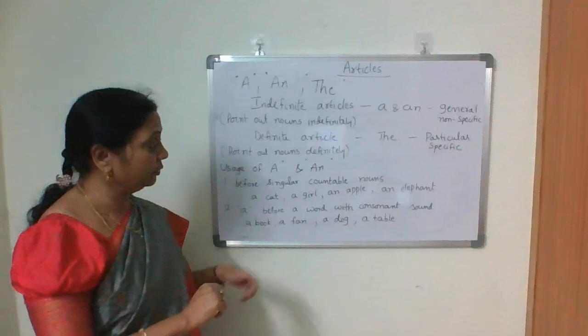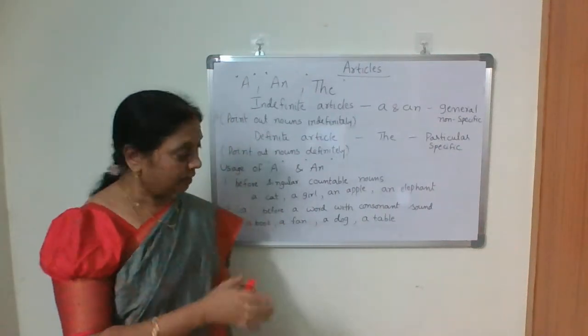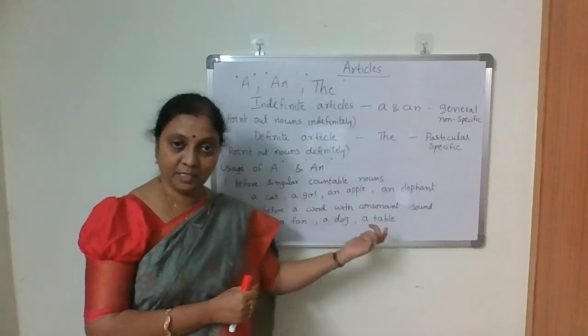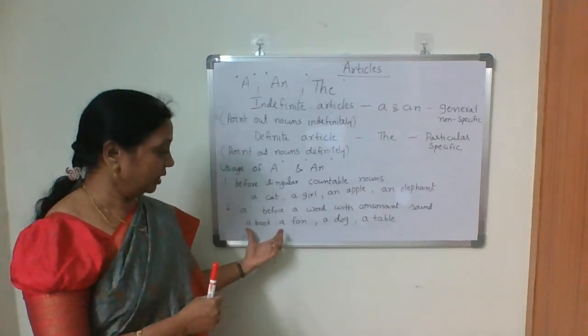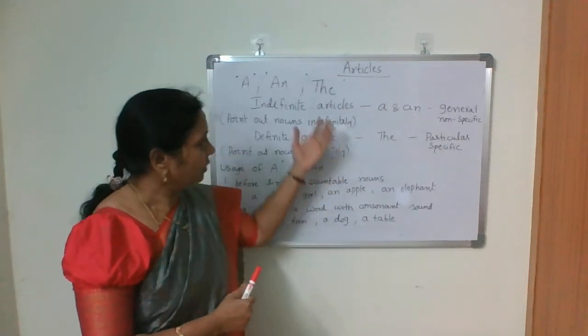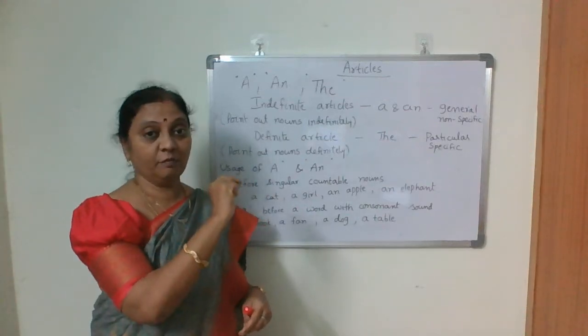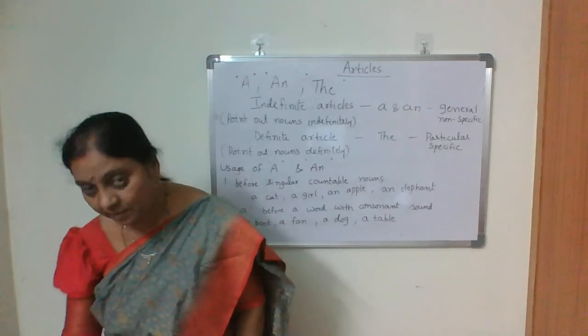Here you have to identify based on sound, not letters. So a book, a fan, a dog, a table. Based on consonant sounds, you use a. Even though the letter is different, if the sound is a consonant sound, you have to go with a. Now let us see some more examples.